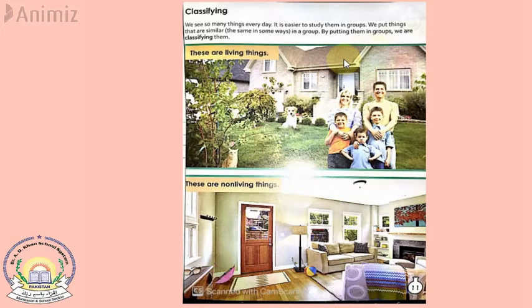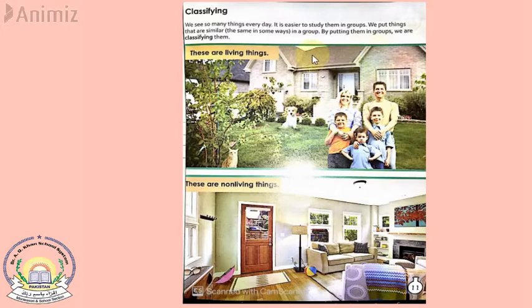Just like in your classes, you are classified into different groups or different classes. For example, if your brother is elder than you, then he is classified into a different class. And if he or she is younger than you, then he is classified into a different class. Similarly, when there are certain types of animals which look similar and which have similar features, then we classify them into different groups, so into similar groups. So classifying basically means to put things into different groups.